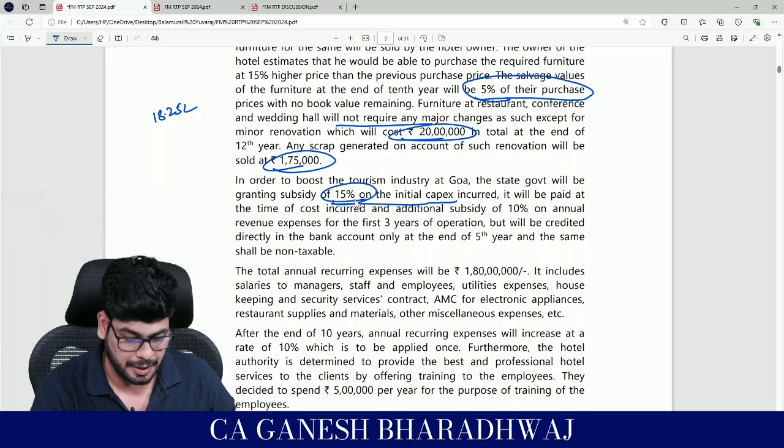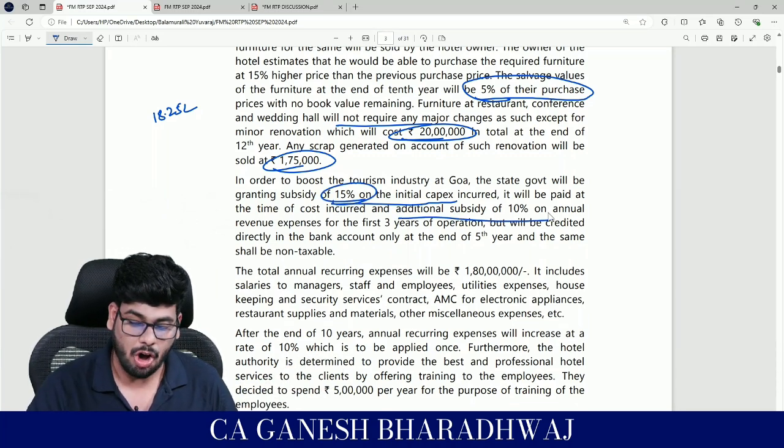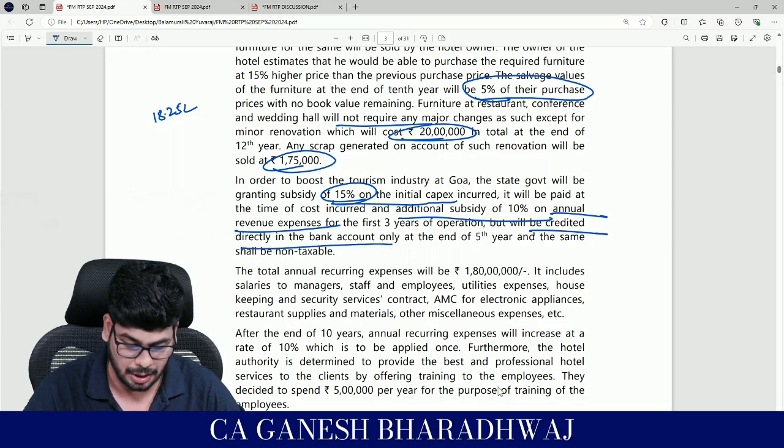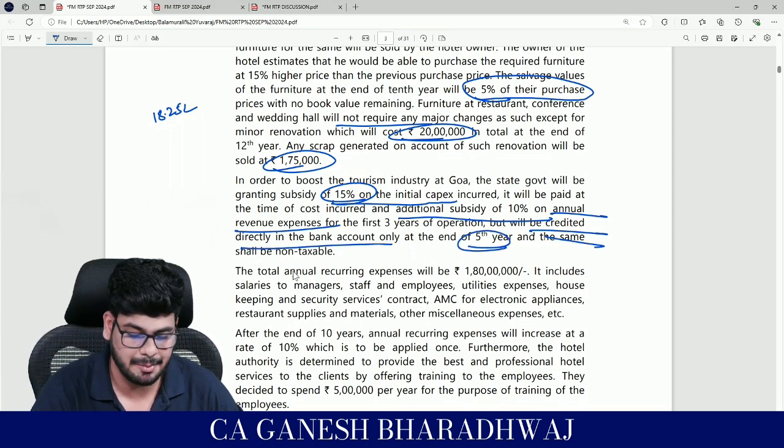Plus, apart from this 15%, they are saying an additional subsidy of 10% on annual revenue expenses for the first 3 years of operation will be credited directly to the bank account only at the end of 5th year, and the same shall not be taxable.